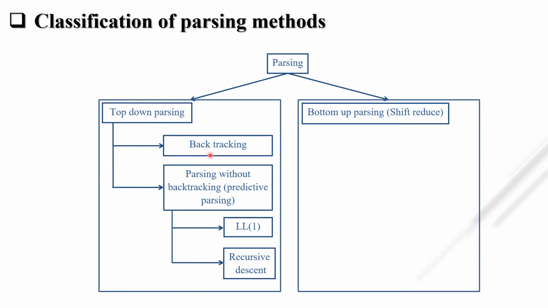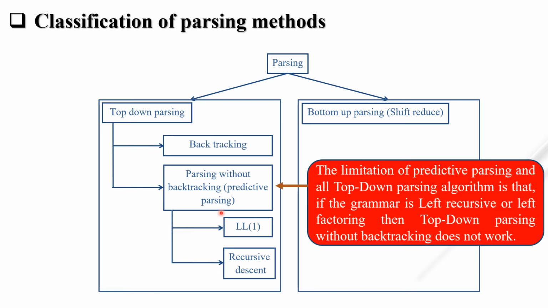In the first method, that is with backtracking, left recursion and left factoring on a grammar is not performed because it is an error and trial version of a parser. But in parsing without backtracking, it predicts the input string without backtracking. So the limitation of predictive parsing and all top-down parsing algorithms is that if the grammar is left recursive or left factored, then top-down parsing without backtracking does not work. So first we have to remove left recursion and left factoring of a grammar if there is any.